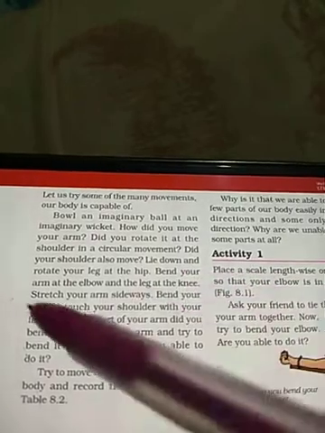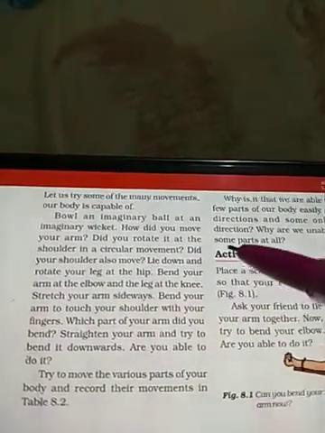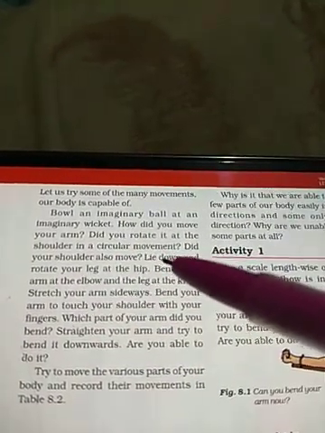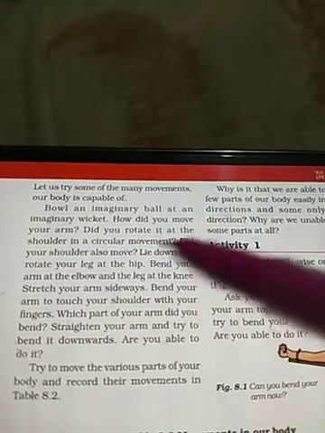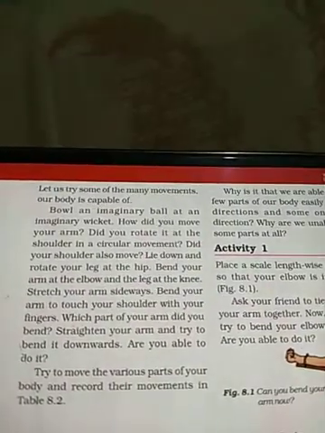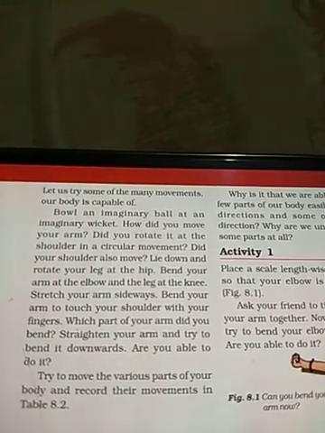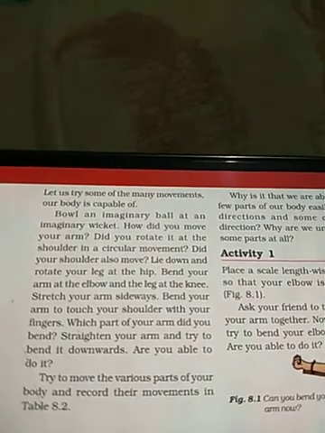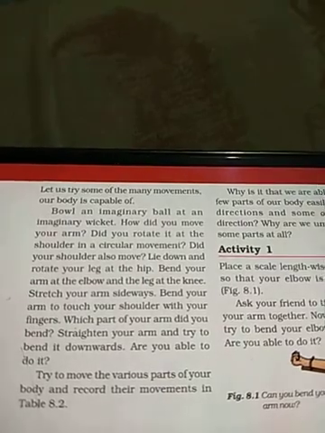How do you move your arm? Yes, you must have rotated your arm, right? So did you rotate it at the shoulder in a circular movement? Yes, of course. Did your shoulders also move? Lie down and rotate your leg at the hip. As you have rotated your arm from the shoulder joint for throwing the ball towards the imaginary wicket, can you rotate your legs also in the same way? No, it is not possible.